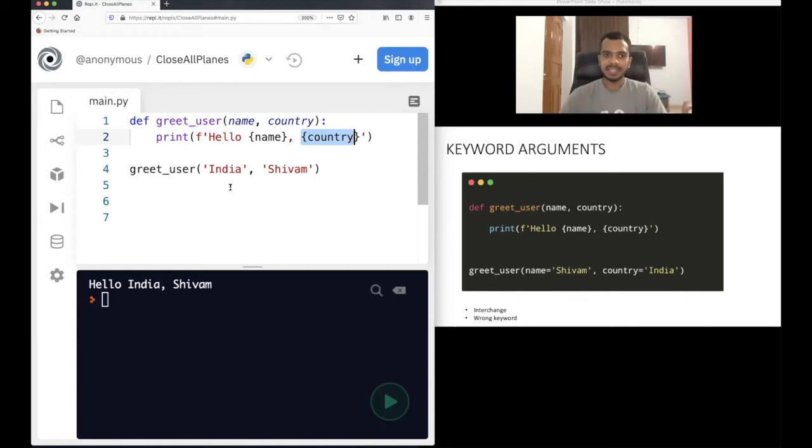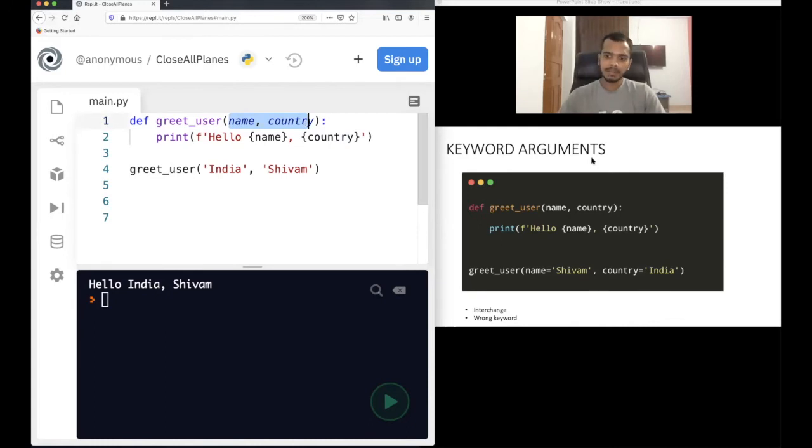So that's why take care when you are passing positional arguments, you need to worry about the positioning of the arguments. It should be in the same order as your parameters are. But in case of keyword arguments, just write it anywhere and it will work.